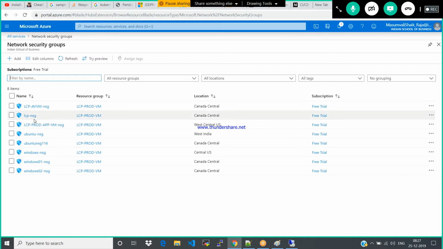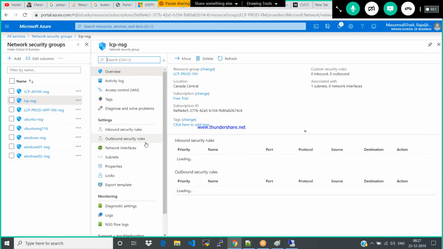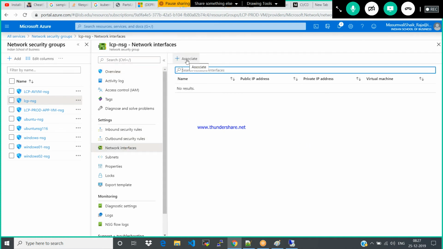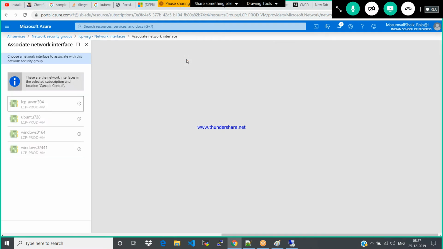What is your network security group? This is the one. Else you could see the network interface. If you click that, it will add that, to associate which NIC card.